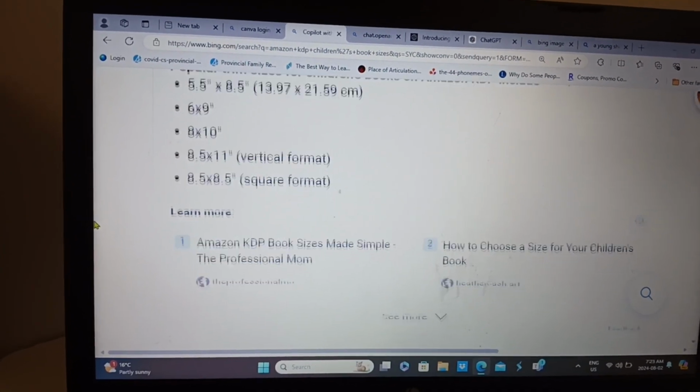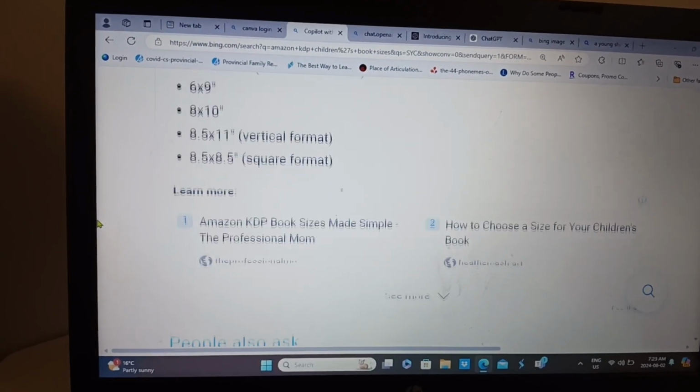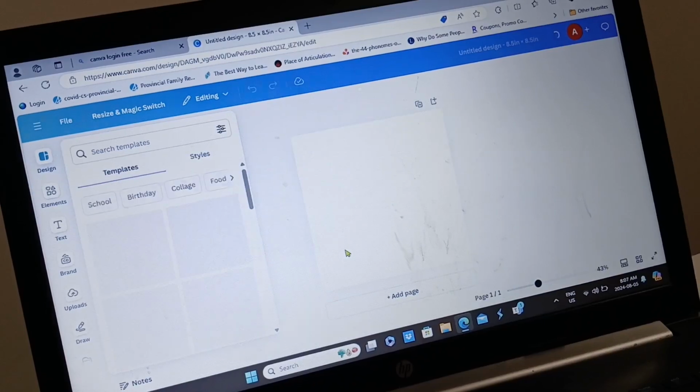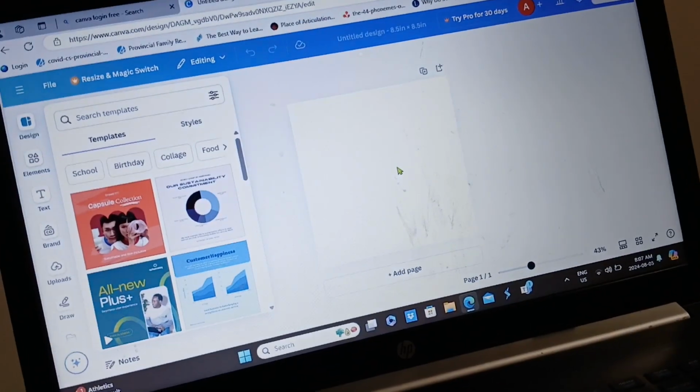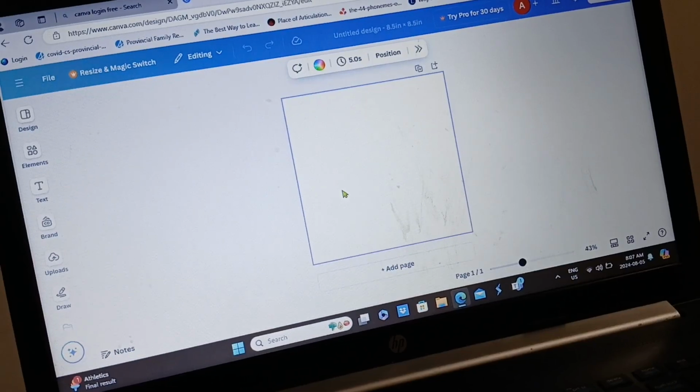I would love to go with this square format. It will give me better space. So we can see the background is 8.5 by 8.5. From here we start designing.